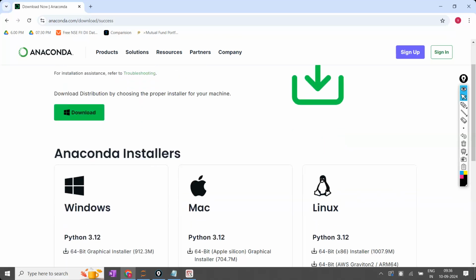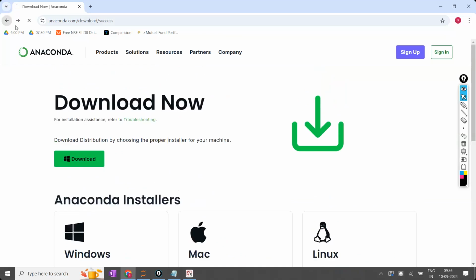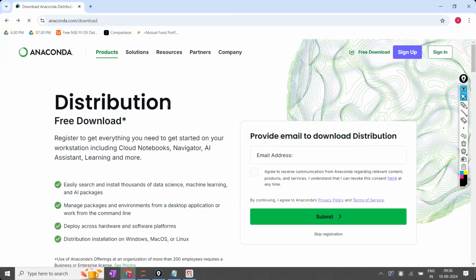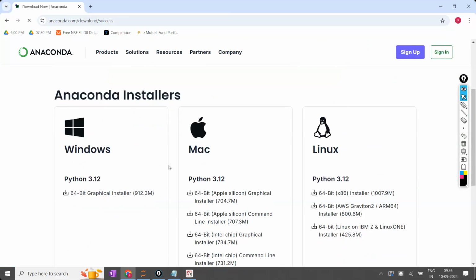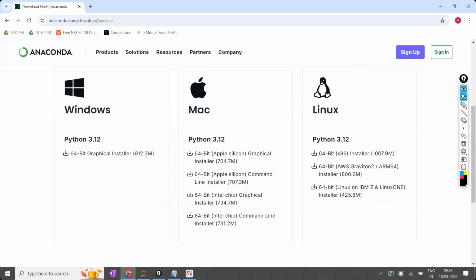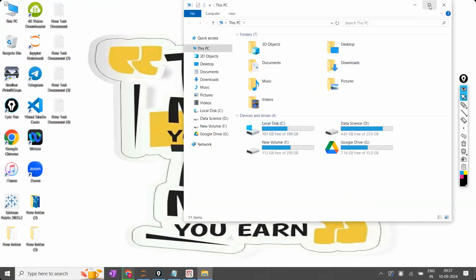Now, coming to this Anaconda. First you are going to get the first page like this. Here it is asking for registration. Skip the registration, no need to register. Here it shows Windows, Mac and Linux. Those using Windows, click on this; those using Mac, click on this; those using Linux, click on this. Once you click on Windows, the file will be downloaded. It is almost 912 MB. Once it is downloaded, you have to do the installation, and for installation I'm going to show you the step-by-step procedure.